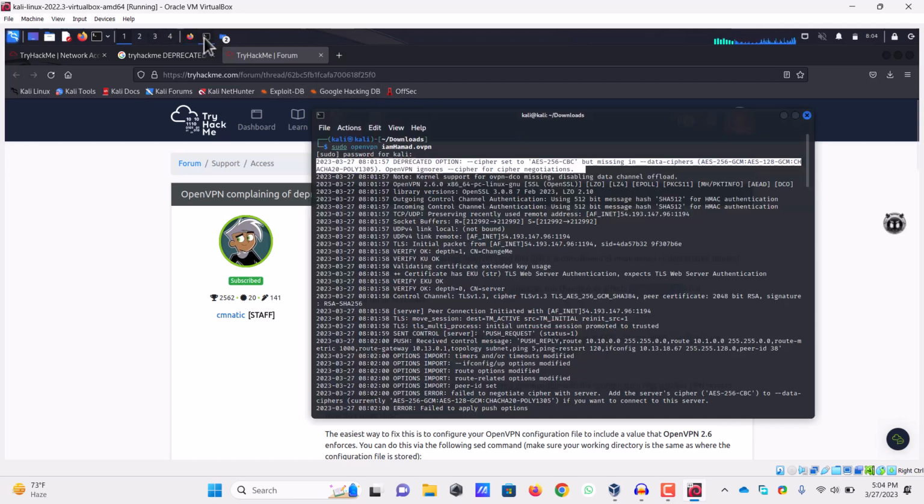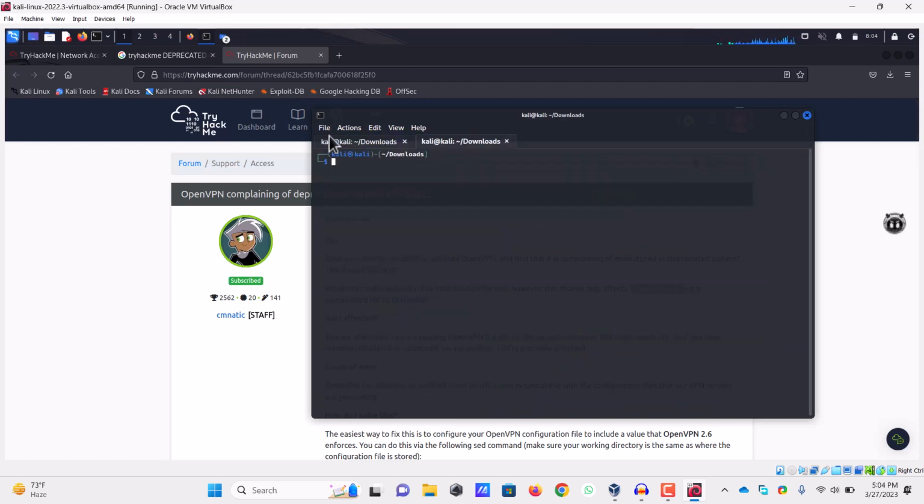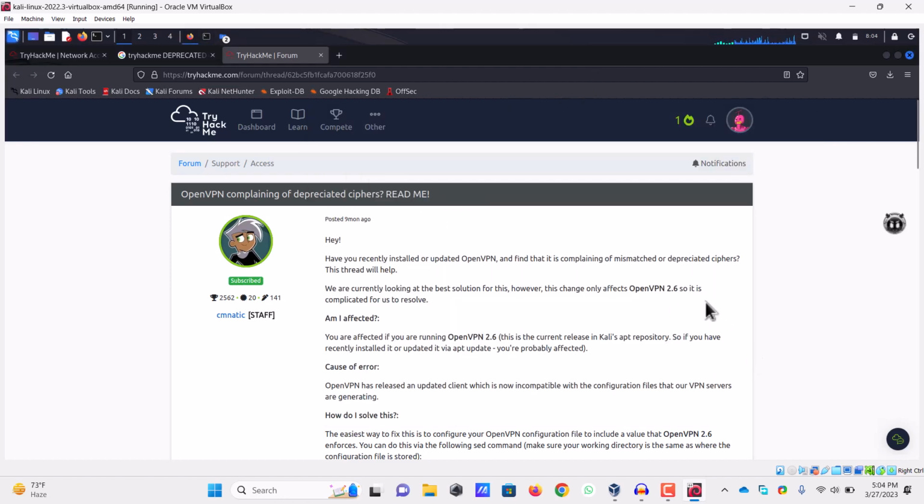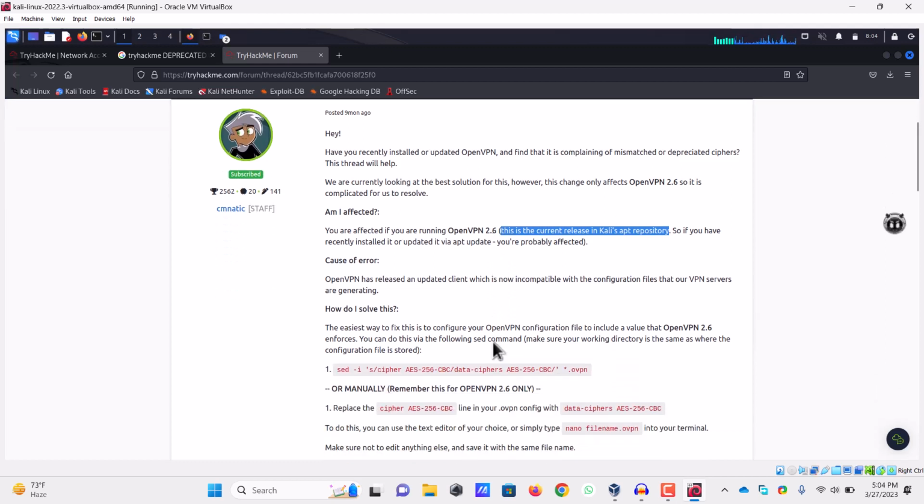So let's see what is the version of OpenVPN on our own system. So you have to do openvpn --version to check if this applies to you. Yes, the version is 2.6.0, and this is what it was talking about. So am I affected? You are affected if you are running this version. Yes, we are running, and this is the current release in Kali's apt repository. So we are using Kali, so we are facing this issue.